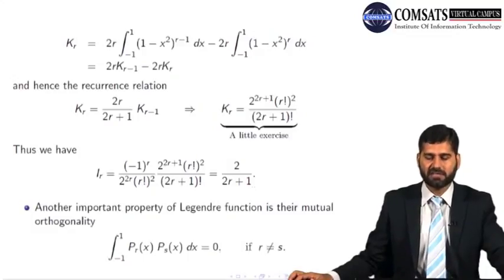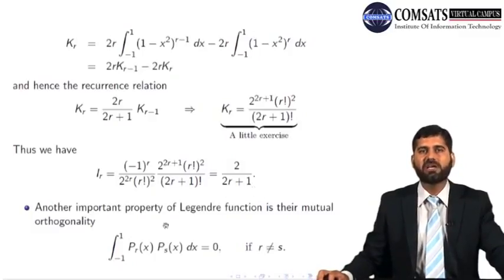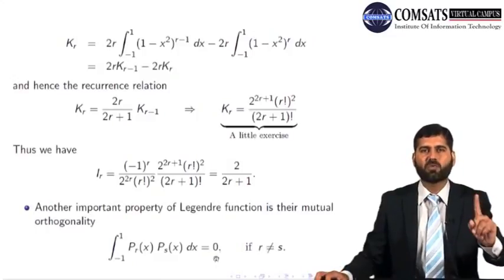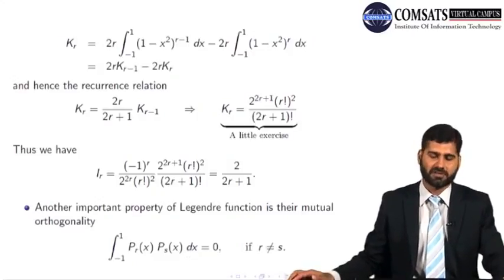Another important property of Legendre's function is their mutual orthogonality. That Legendre's polynomials are mutually orthogonal. That if you multiply Pr by Ps, where r is not equal to s, then their integration is 0. So they are orthogonal functions with respect to weight function 1, because I'm not multiplying by anything. So 1 is the weight function. It's a very nice property, of course.